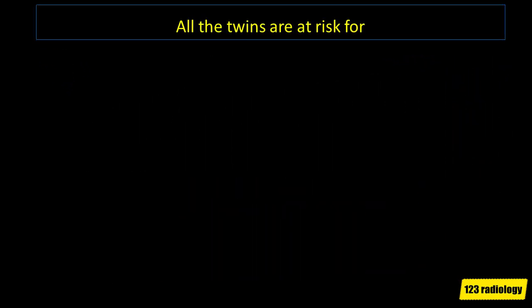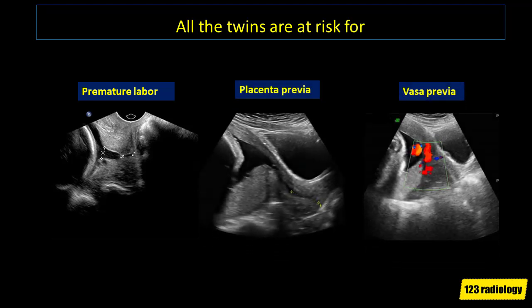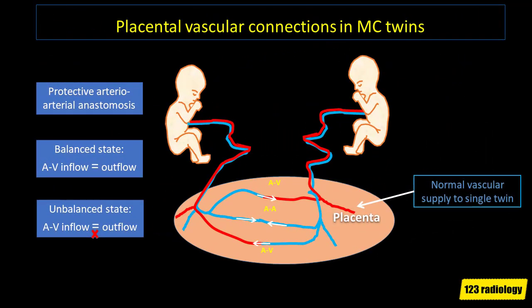All twin pregnancy, whether monochorionic or dichorionic, are at risk for issues such as preterm labor, placenta previa or vasa previa. The placenta is the real issue why monochorionic twins are at risk.